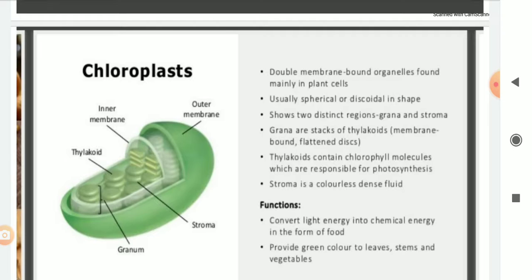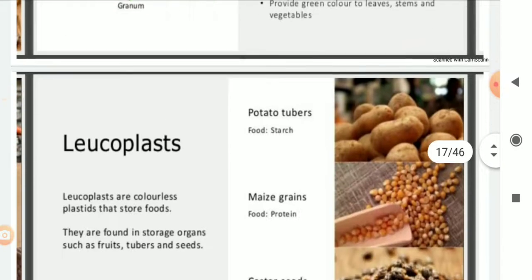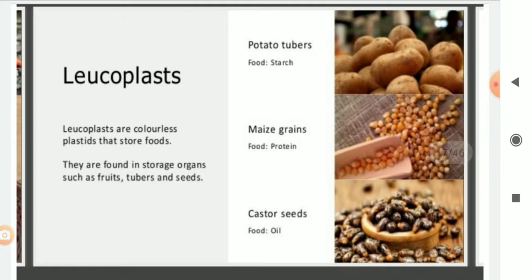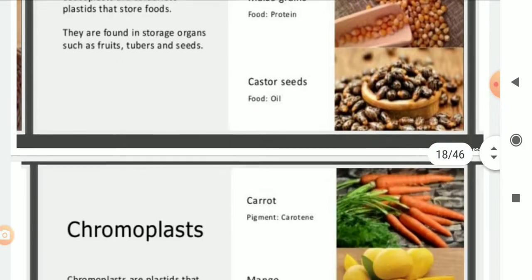This chloroplast will give green color to the leaves, stem and vegetables. Leucoplast. Leucoplasts are colorless plastids that store food. They are found in storage organs such as fruits, tubers, seeds, potato tubers, maize grains, castor seeds.